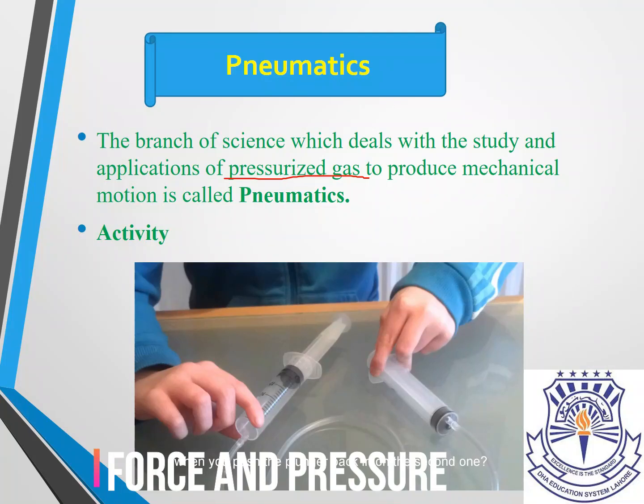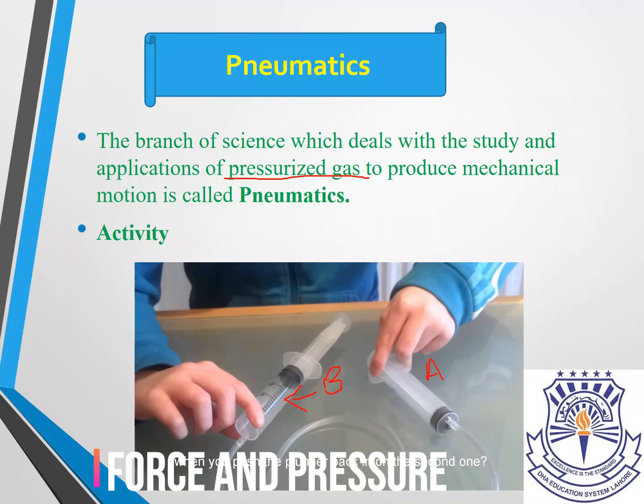We take two syringes and attach them with a pipe, and we apply a force on syringe A, and we can see that the piston of syringe B is moving in the outward direction. We have pressurized gas, we apply a force, and that pressurized gas works in syringe B. The piston of syringe A moves inward, and the piston of B moves outward.